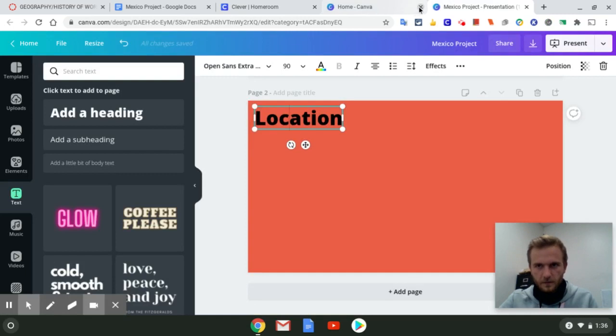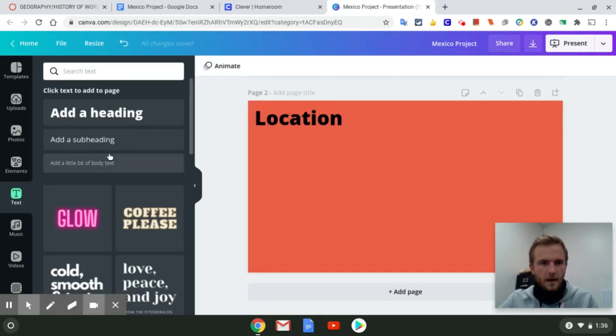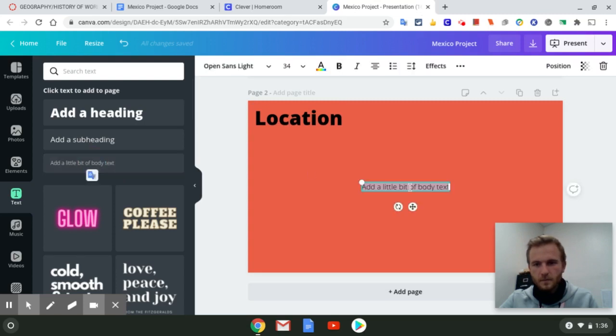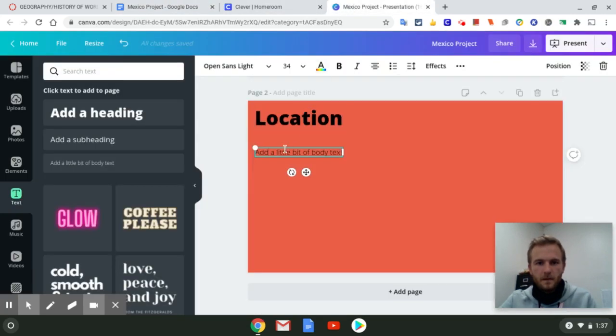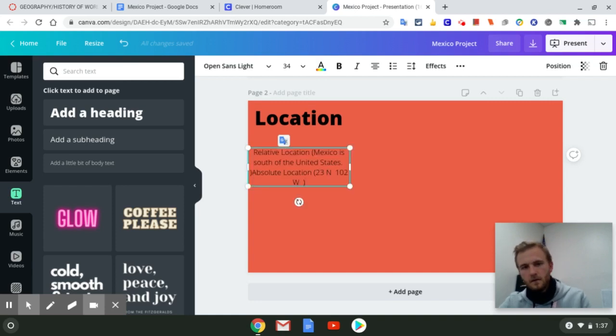Finally, we're getting back to the Mexico project. All right, we've done location, and now we need to add text to the body. So we are going to take this over here to the left side. Go back to the Mexico project, and I'm just going to copy and paste this part right here by hitting Control C, coming back here, highlighting this area, and then hitting Control V.